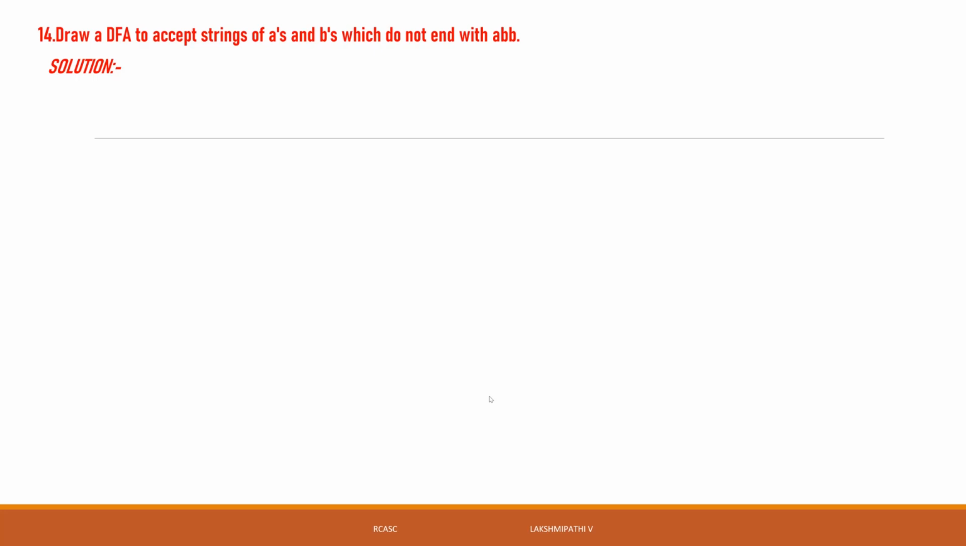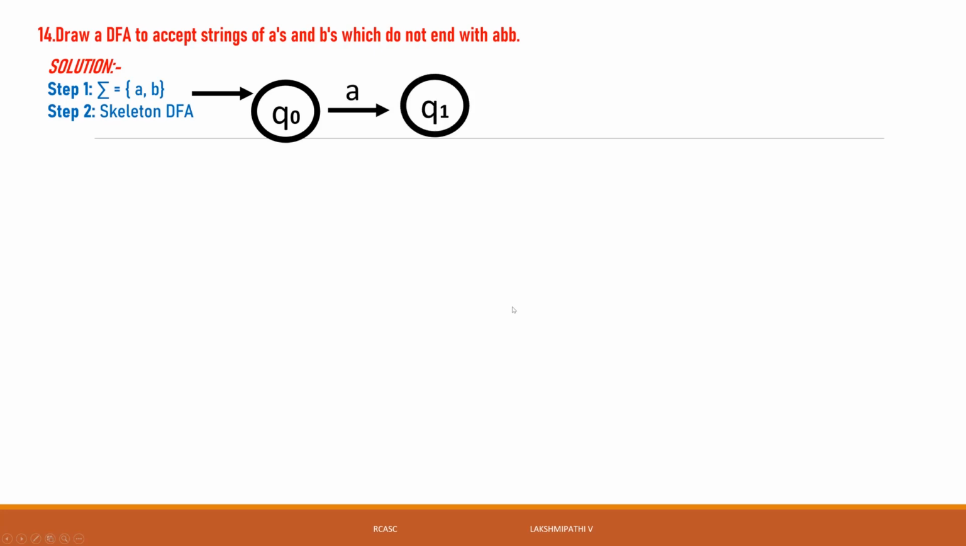So once again, the minimum string here is abb, and we take it for the skeleton. Q0 reads a, it goes to Q1. Q1 reads b, it goes to Q2. Q2 reads b, it goes to Q3.